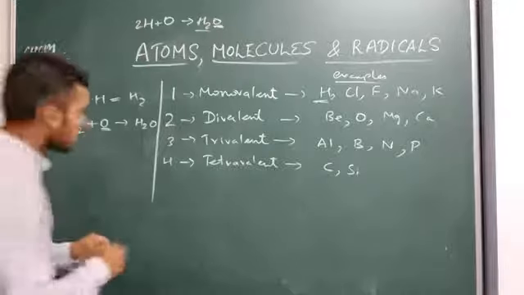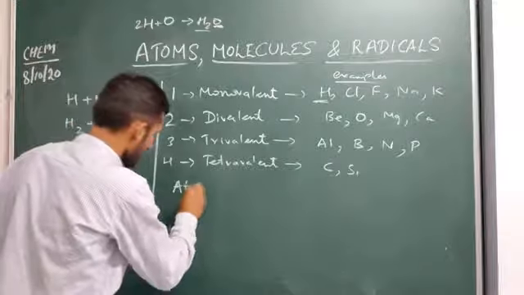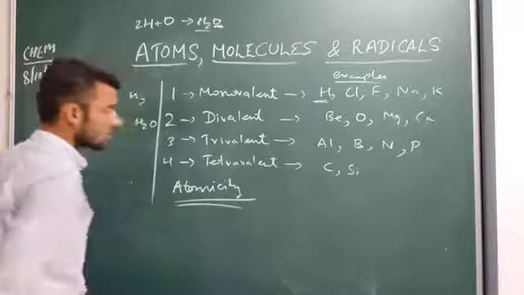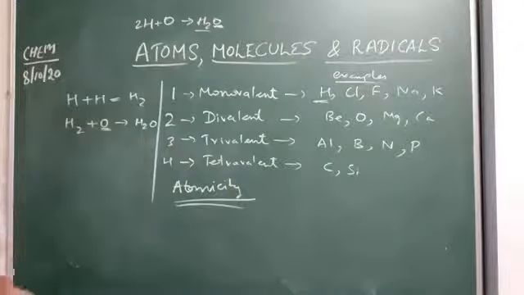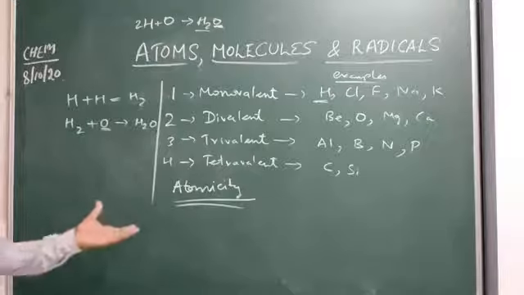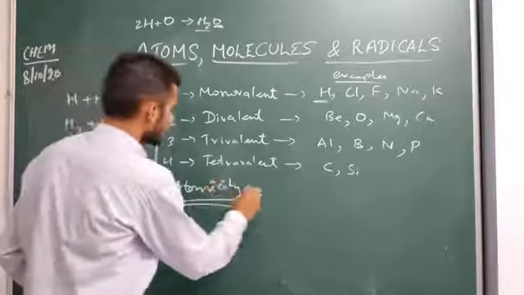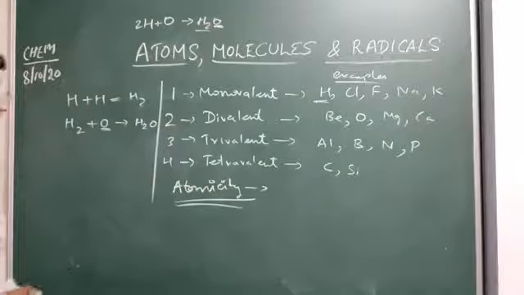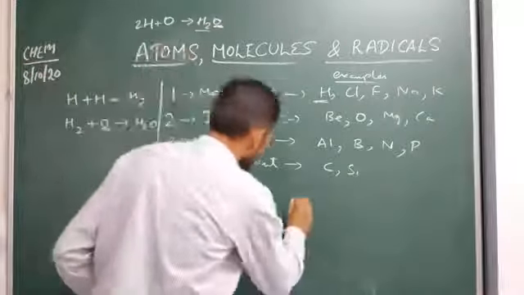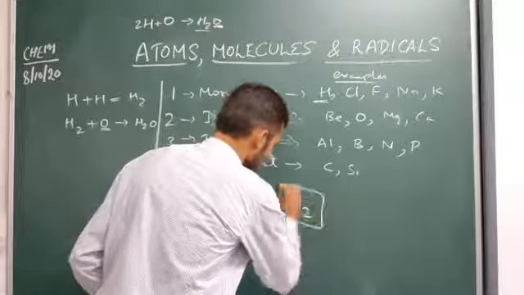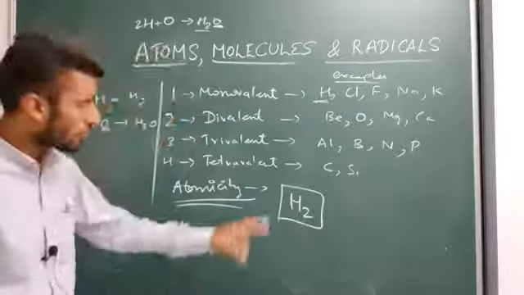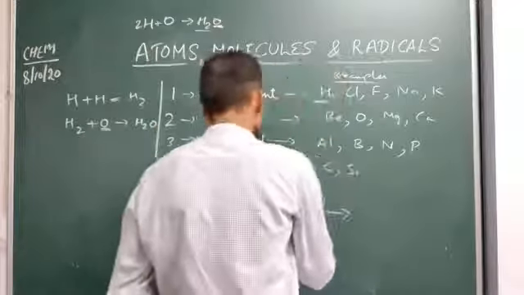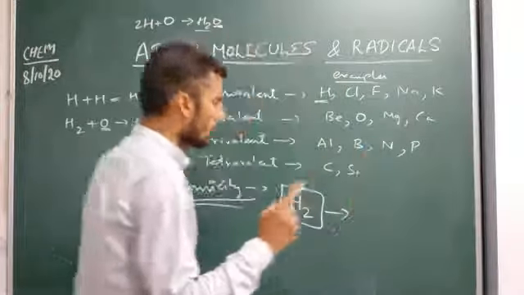One more term is there, atomicity. What is atomicity? Atomicity is the number of atoms present in a molecule of that element. Like H2. How many atoms are present? 2 hydrogen atoms are present. This is a molecule, not an atom.